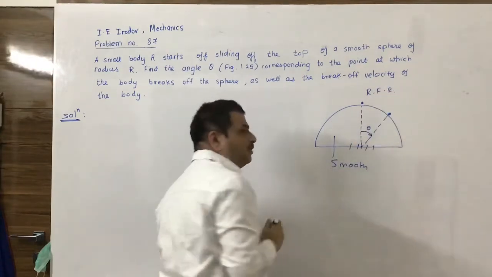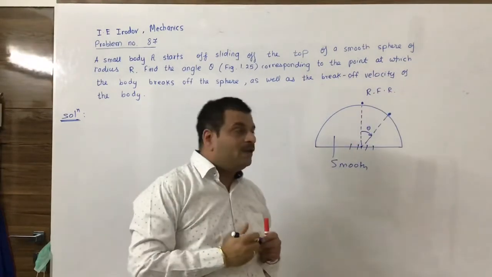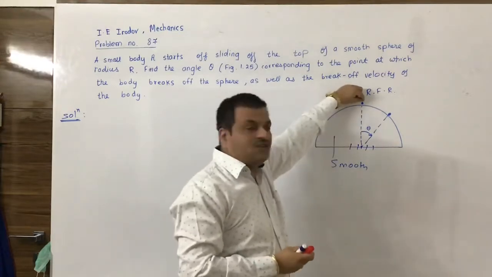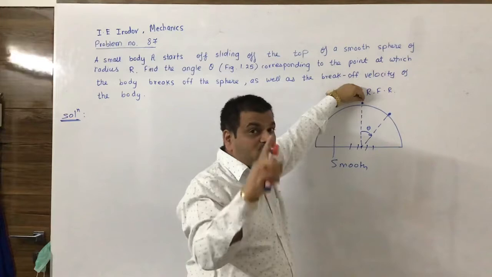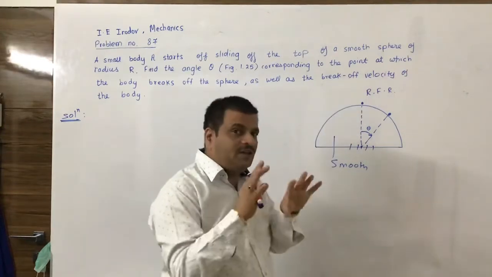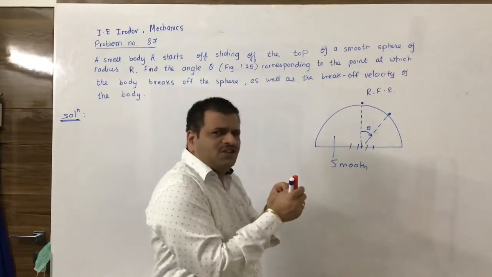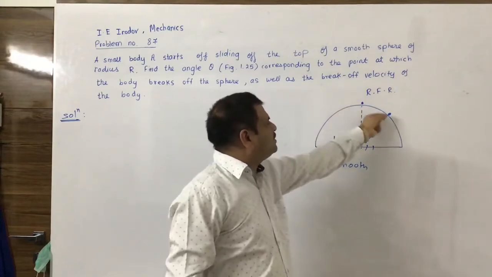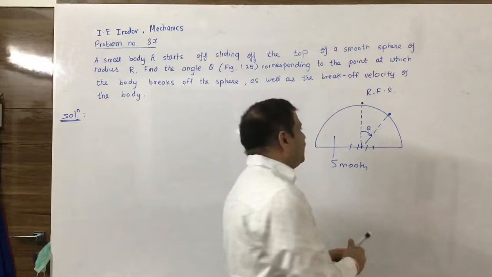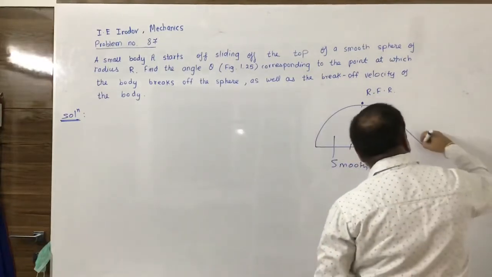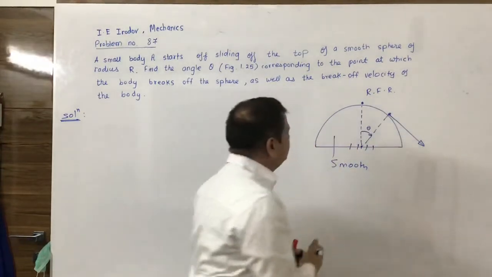Actually speaking, if the particle is released from rest, theoretically, then it will be at rest, but it will be in unstable equilibrium. What is done here is, slightly it is disturbed so that the particle will start sliding over this sphere, and it is very obvious that at a certain angle it will leave this sphere.